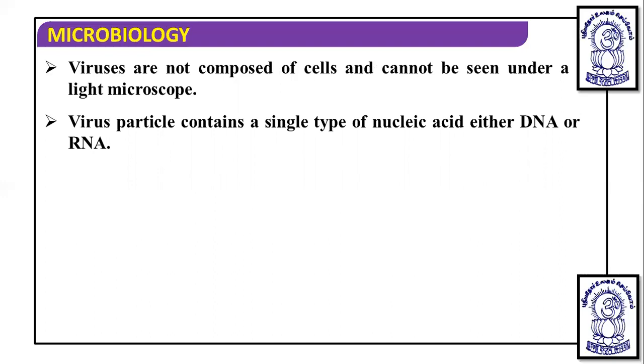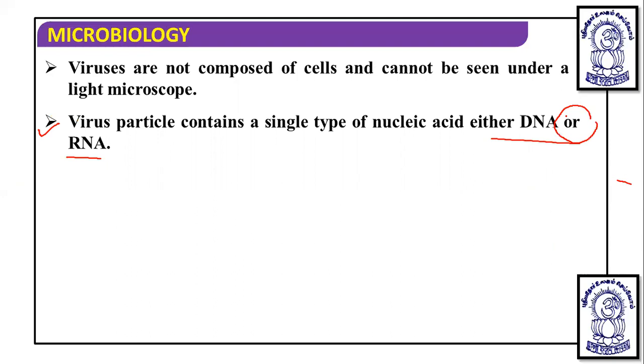Dear student, this is one of the important statements you should know: in viruses there is either DNA or RNA, both cannot be present. So here, which term should we mark? We have to focus here on the word 'or'.